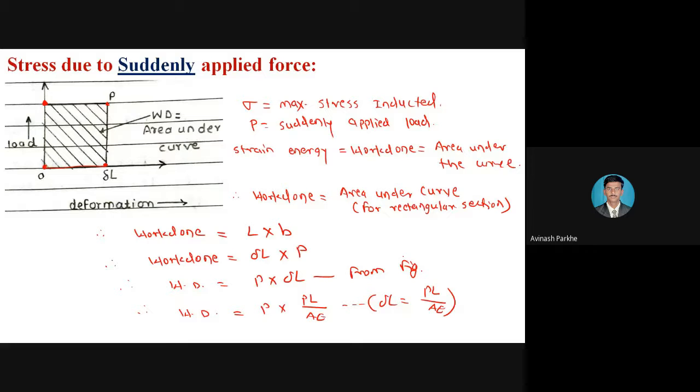Draw the figure fast, write down some unknown parameters, sigma, P. Then the formula: strain energy is equal to work done, is equal to area under the curve. Then work done is equal to area under the curve. Find that value. All the derivation part I have written in front of you. I hope everyone is taking it in your notebook.